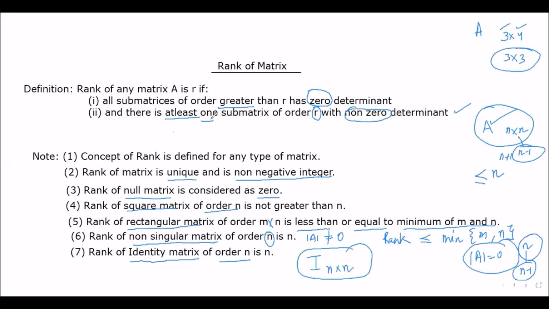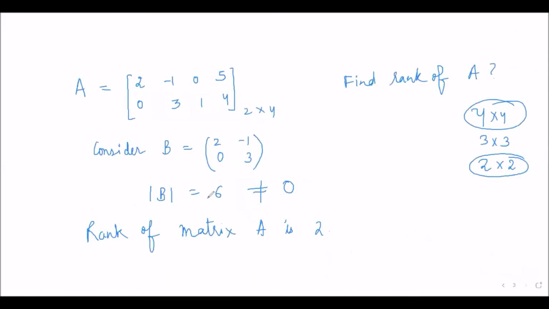So where we get such a submatrix, just stop there, and no need to check other submatrices of the same order R. That's why we have considered only one submatrix B here. And since we get its determinant as non-zero, we conclude that the rank of this matrix A is 2. Let us consider one more example.